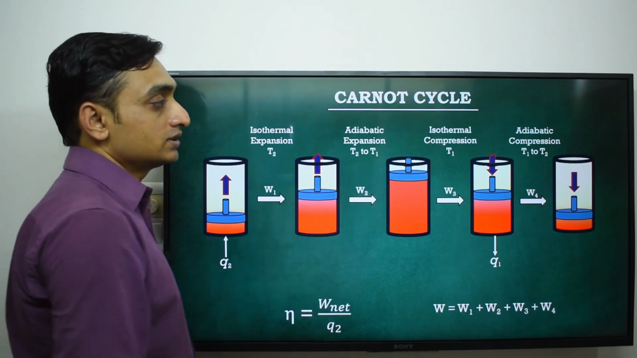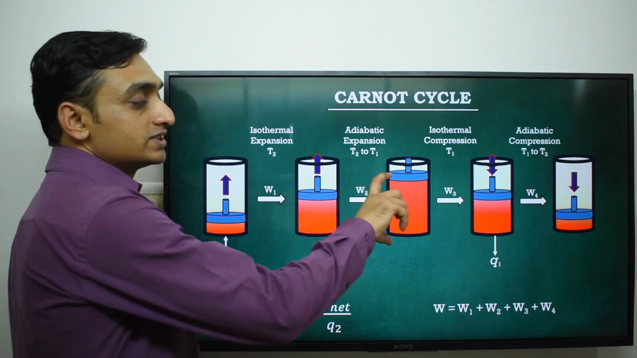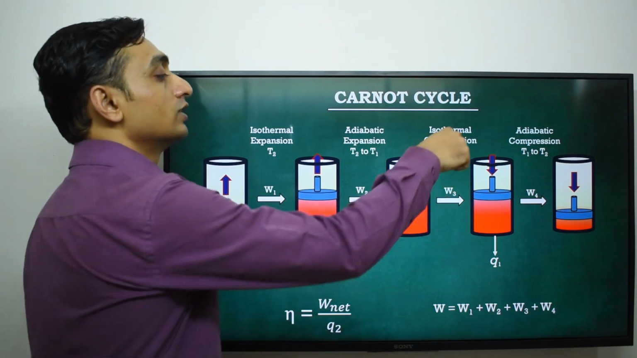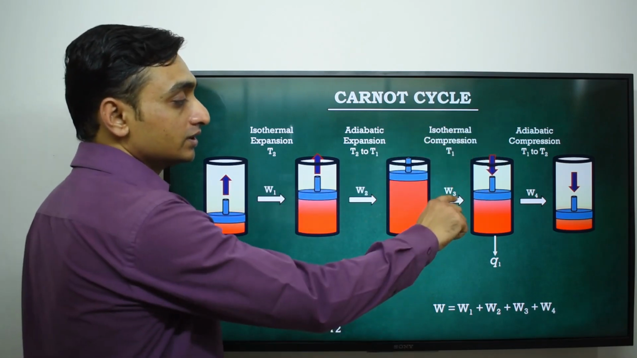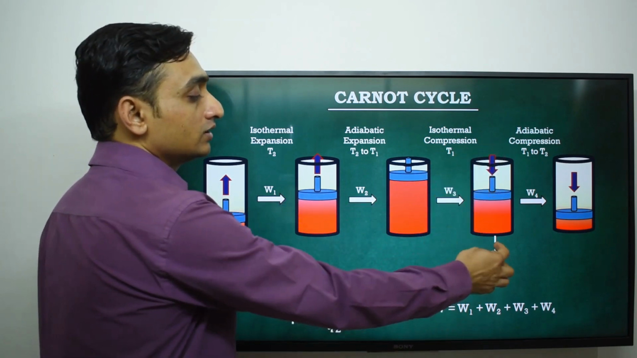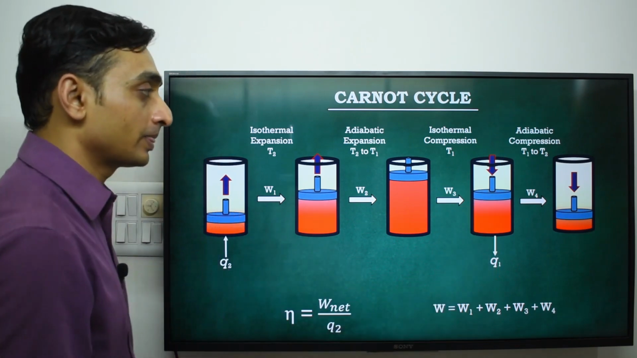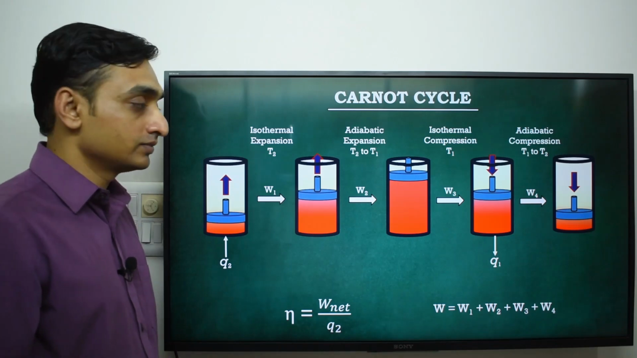Now the next process is isothermal compression at T1 temperature. The system does not compress by itself, so we need to do work on the system. We compress the system by doing W3 amount of work. If we do W3 amount of work, then the system releases Q1 amount of heat, because the change is isothermal compression.